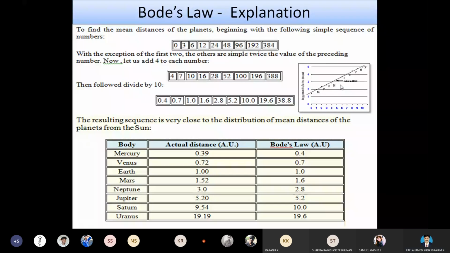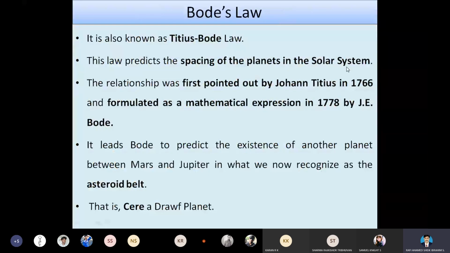See, Titius-Bode's law describes the spacing of the planets in the solar system. The first formulation was made in the year 1766. Later a mathematical expression was given by J.E. Bode in the year 1778. They assumed the existence of another planet between Mars and Jupiter. This planet is recognized as a dwarf planet, which is located in the asteroid belt.